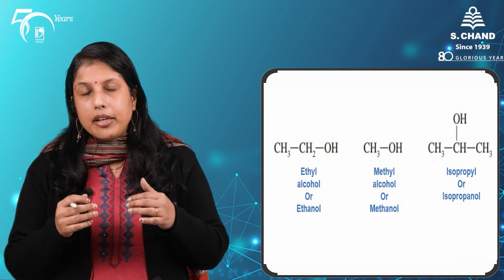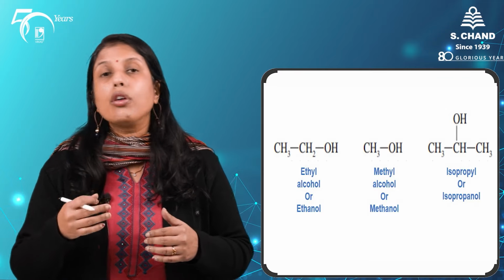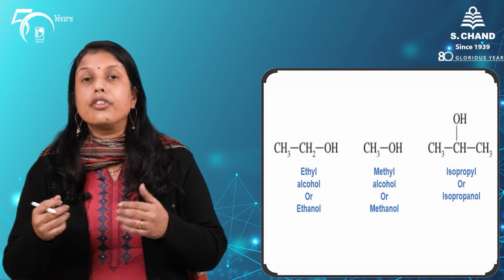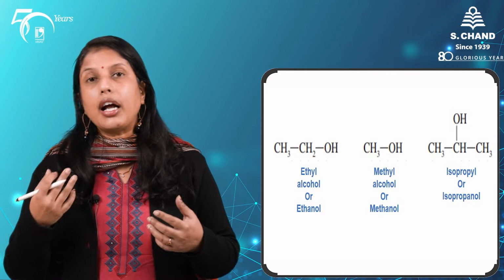Now certain alcohols will have common names. In the common name, the name of the alkyl group comes first, followed by the word alcohol. For example, ethyl alcohol or methyl alcohol or isopropyl alcohol.